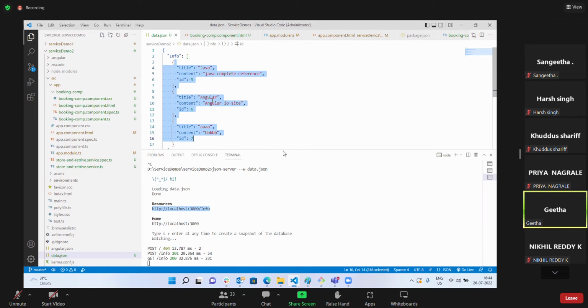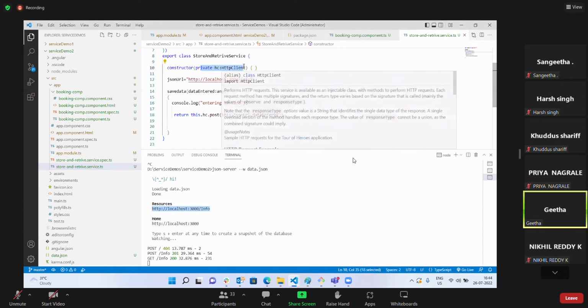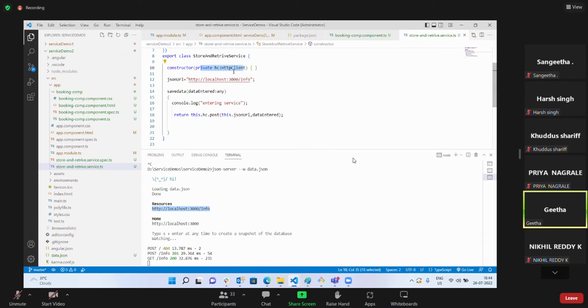So I'm creating a service to connect to my JSON file. What is my service doing? It is sending a request, posting a request to this URL with this data. What is this URL? It is the URL of my JSON server. And it is posting a request with the help of HC. What is HC? HC is a property. It's a service of HTTP client.